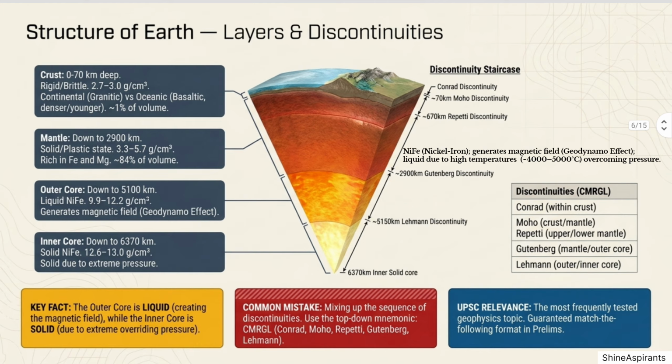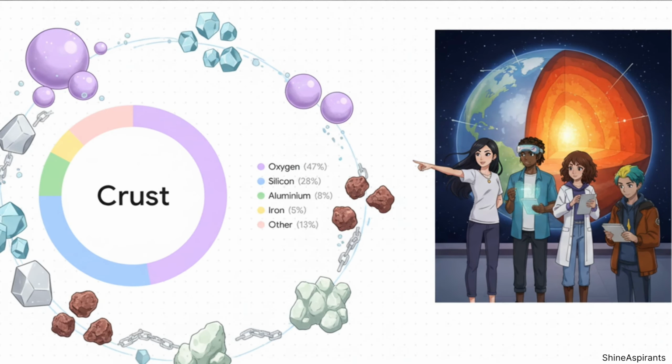Inner core. Separated from the outer core by the Lehmann discontinuity. Extends to Earth's center, 6,370 kilometers deep. State: solid despite even higher temperatures, extreme pressure keeps it solid. Density: 12.6 to 13.0 g/cm³, the densest layer of Earth. Composition: Fe, nickel plus iron. Total core volume, 16% of Earth's total volume. Other key concepts you must know.